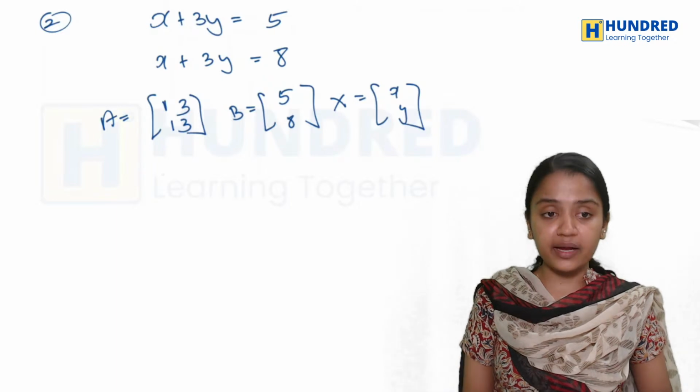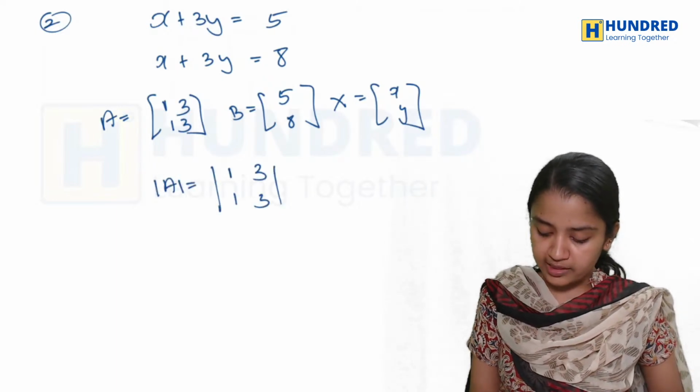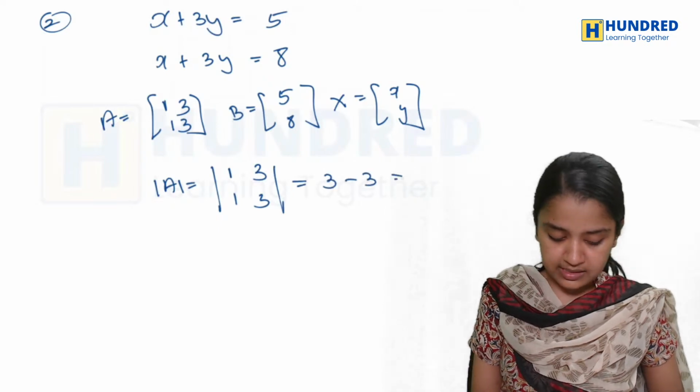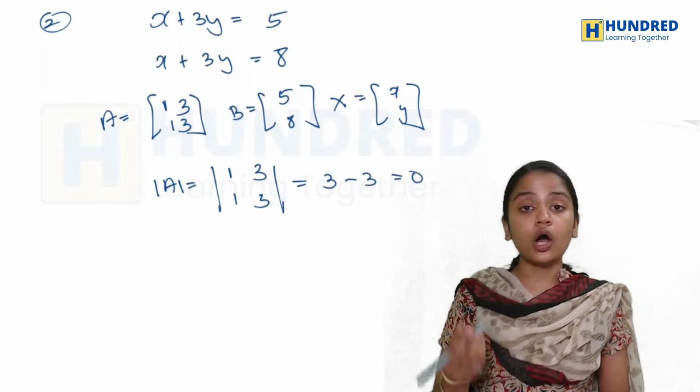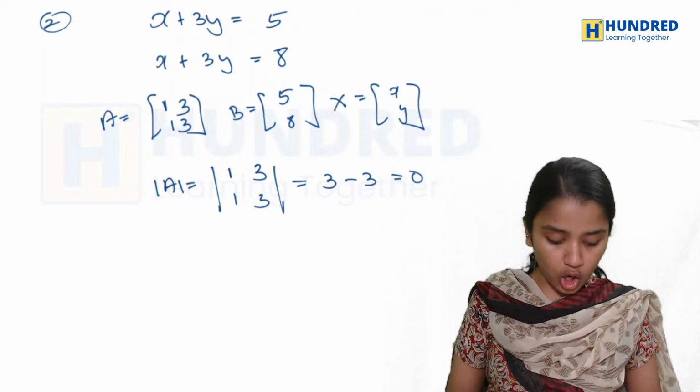Now I am taking my determinant. Determinant A is equal to 1, 3, 1, 3, which is 3 minus 3, which is equal to 0. So now when you look at the equation, this is again a singular matrix.